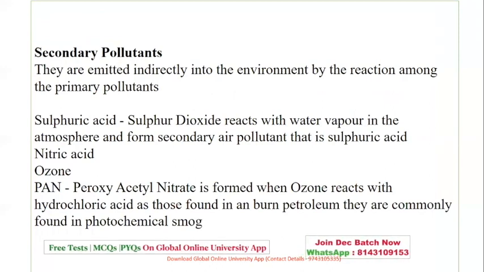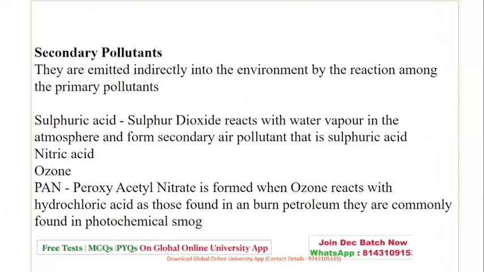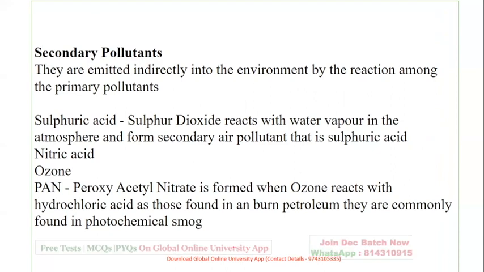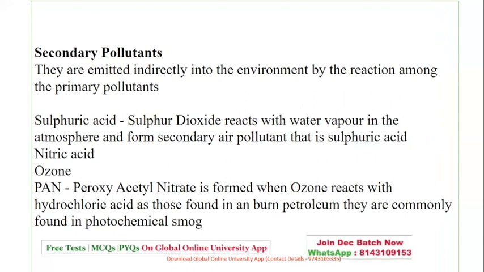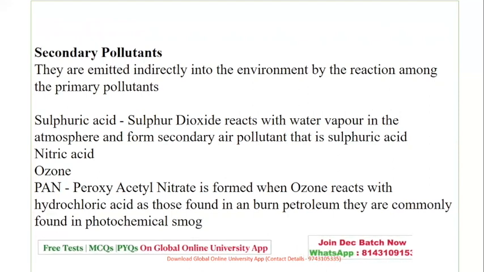When we talk about secondary, it is indirectly formed by a reaction of the primary pollutants. Sulfur dioxide reacts with water vapor in the atmosphere and forms the secondary pollutant called sulfuric acid. Like that, nitric acid, ozone, and peroxyacetyl nitrate, which reacts with ozone and hydrochloric acid, found in burnt petroleum, are commonly called photochemical smog. As I said, there were questions on primary and secondary pollutants with the help of examples. The ones which come directly are primary, and the ones formed by reaction with primary are secondary.